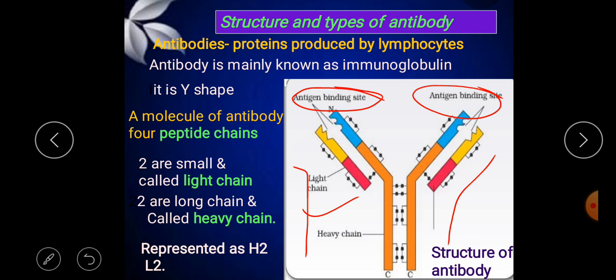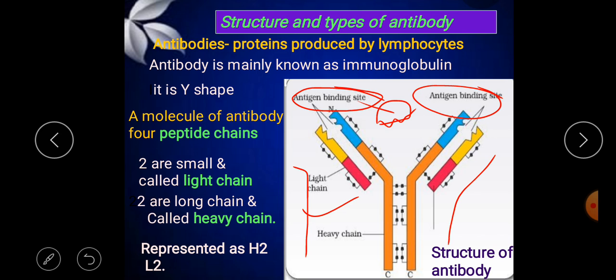Here are some sites, and these have the capability to bind with an antibody, and that prevents the antigen from causing diseases. Once the antibody binds, it causes some changes in the antigen, and it prevents it from causing diseases.